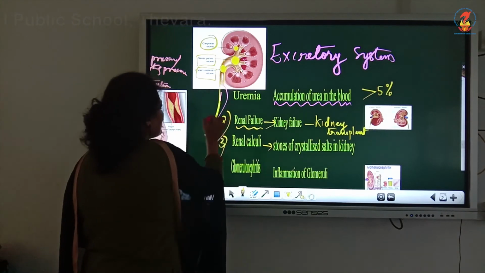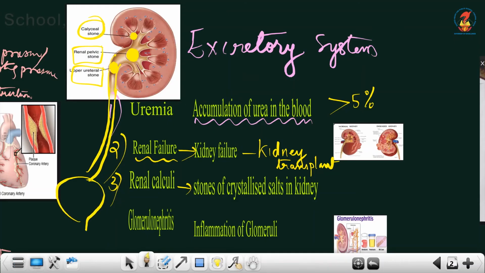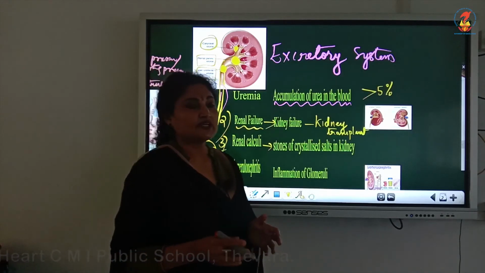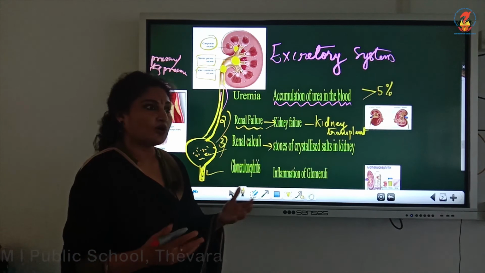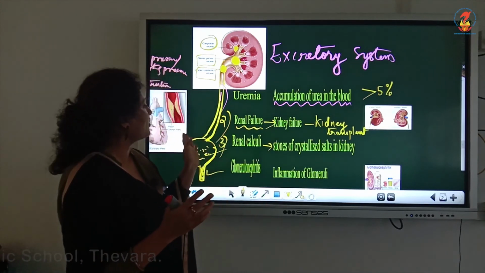Sometimes the stones can be formed at the urinary bladder or even at the urethra. We have mild urinary infection because stones accumulate in the urethra. Urethra can be rectified, urinary bladder also to some extent, but it is not so painful. But when stones are accumulated in the ureter, in the pelvic region and the calyx region, there is no remedy, only drinking water and flushing it out, or undergoing some drips to flush it out.